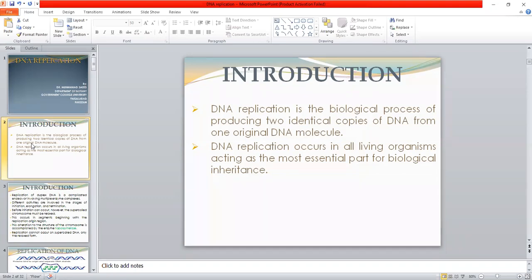So the process of DNA replication is very important for all living organisms, and it is the basis of biological inheritance, the transmission of characters from the parents to the offspring. Its basis is DNA replication.